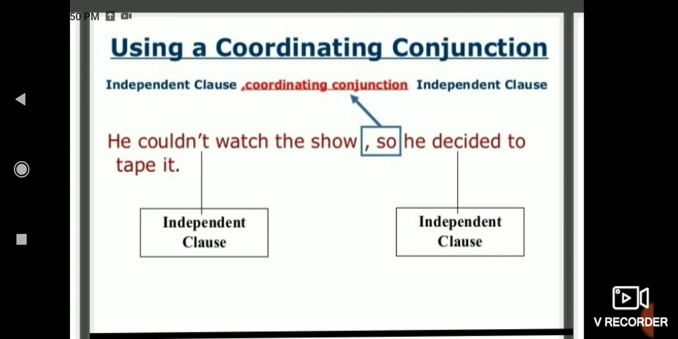Now, what is a coordinating conjunction? A coordinating conjunction is a conjunction which is used to join two independent clauses. Like, "he could not watch the show", it is an independent clause, and "he decided to tape it", it is also an independent clause, and it is attached with "so". It is a coordinating conjunction which is used to join two independent clauses.